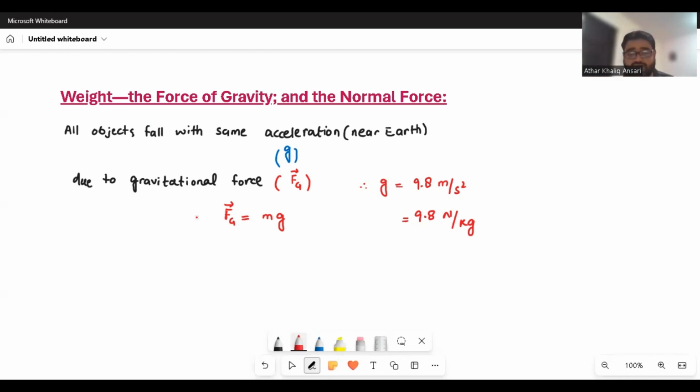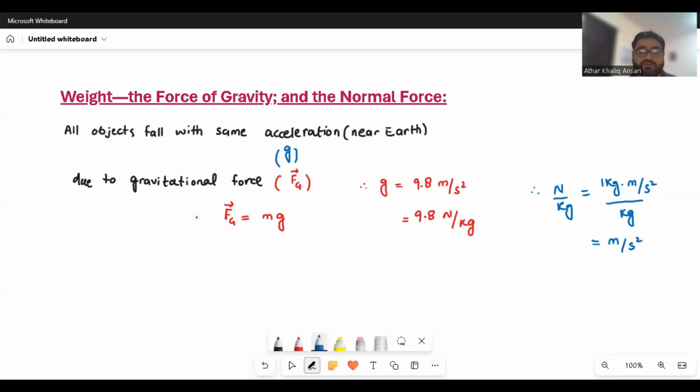You know that 1 Newton is the force that is applied on a 1 kilogram object for producing an acceleration of 1 meter per second square. So the kilogram is cancelled, and the answer will be meter per square second. So this is how we can say that meter per square second is equal to Newton per kg.